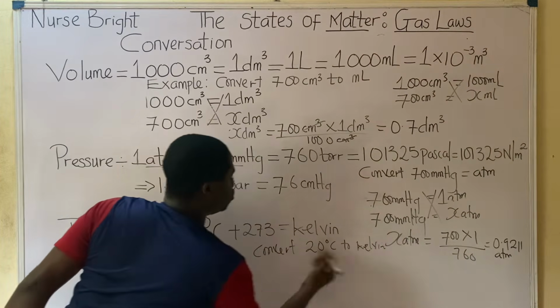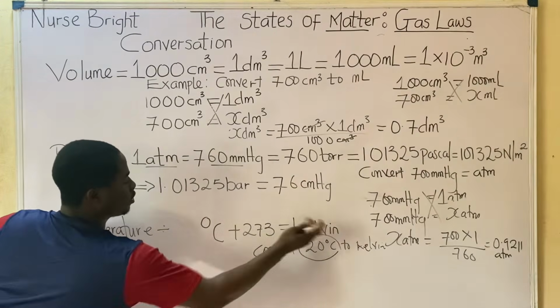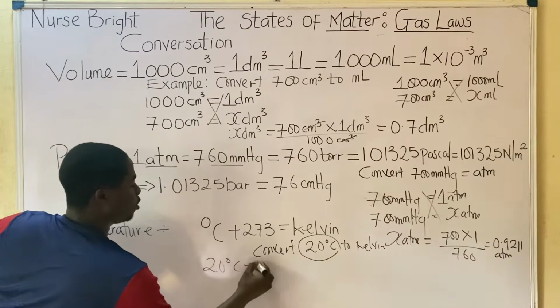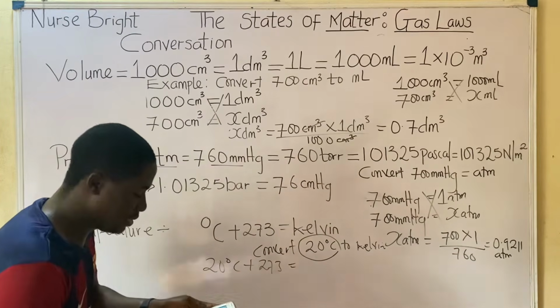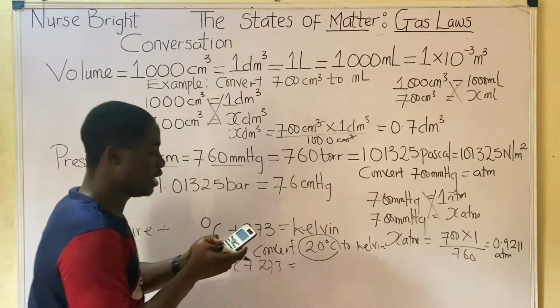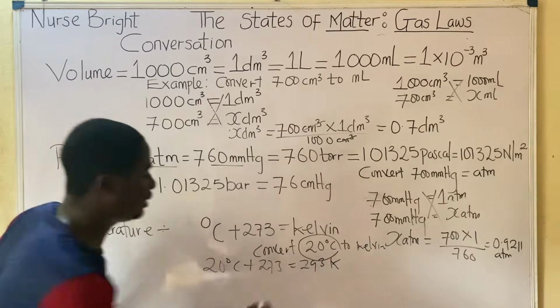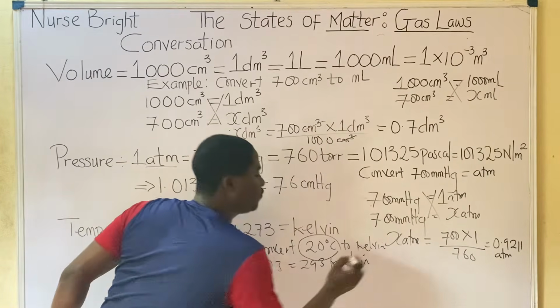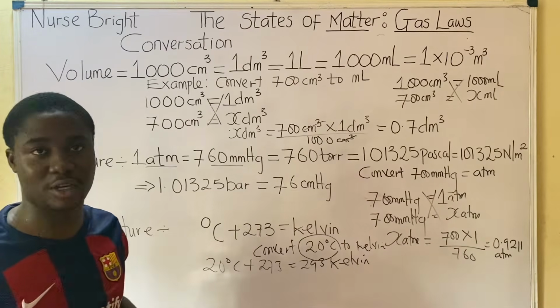What do you do? They've given you the degree Celsius already. You already know that degree Celsius plus 273 is equal to Kelvin. So 20 degrees Celsius plus 273 is equal to Kelvin. So 20 plus 273, that is 293 Kelvin. Do you understand? That is how it works. It's very, very easy, guys. So you can see how all of these conversions work.